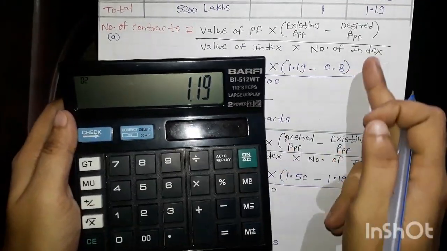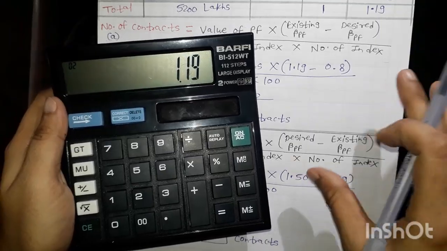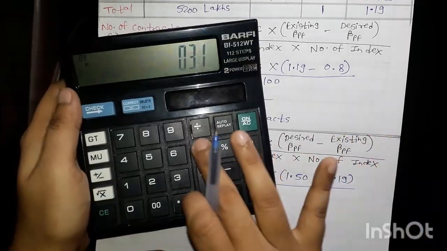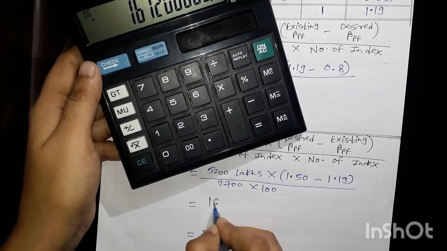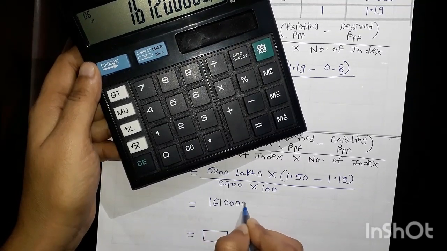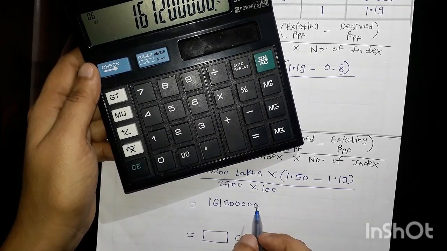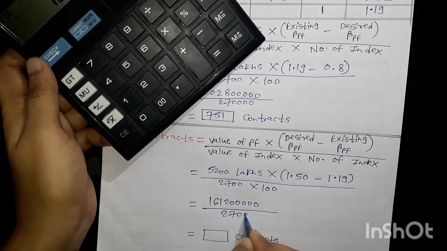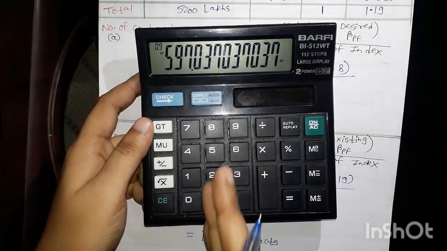This formula, desired beta minus existing beta, and existing beta minus desired beta, will be very helpful in the next question. So here I took the difference, multiplied by 5200, which is in lakhs, so just take the lakhs. If we don't consider the lakhs, then the answer may come in points. So that's why we have to consider these lakhs. Divide by 2,70,000. I am getting the number of contracts, which we have to round off.